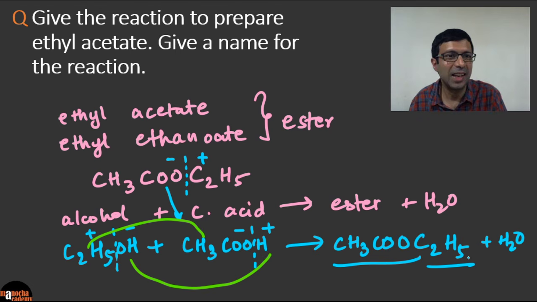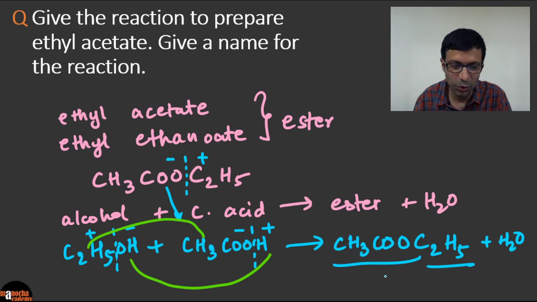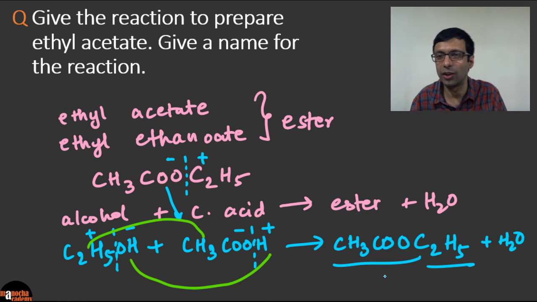Okay. And what is the name for this reaction, guys? Okay. Very good. I see some of you have got it. So what do we need? We need ethanol or ethyl alcohol and ethanoic acid. Ethanol is the IUPAC name. Ethanoic acid again is the IUPAC name, and the ester formed is ethyl ethanoate.